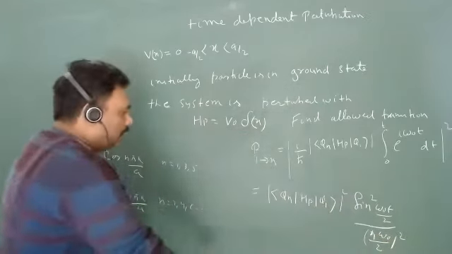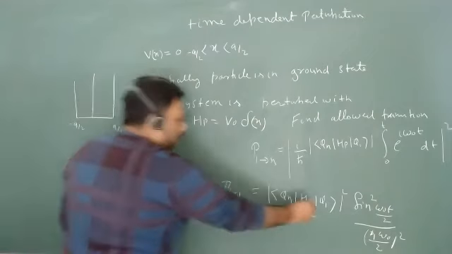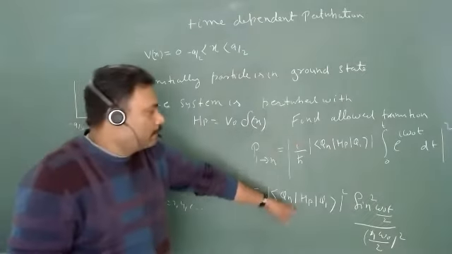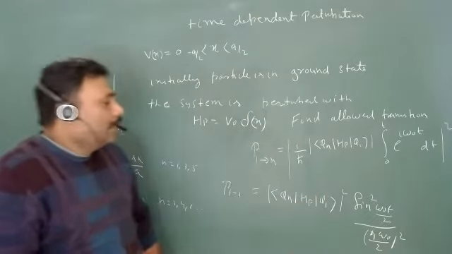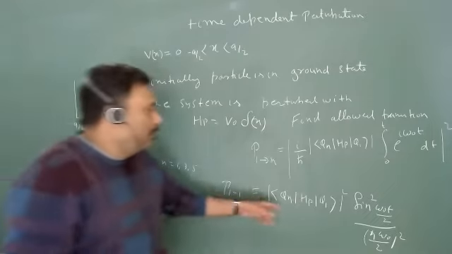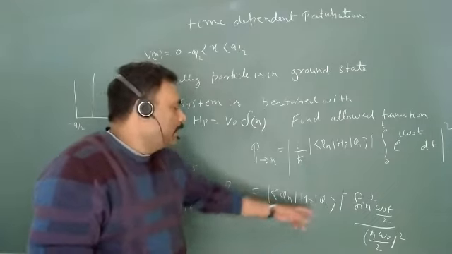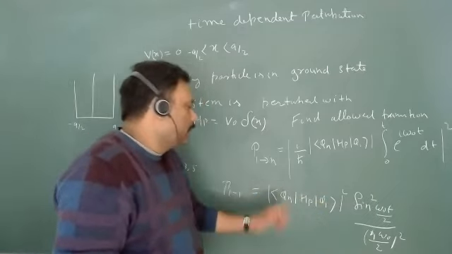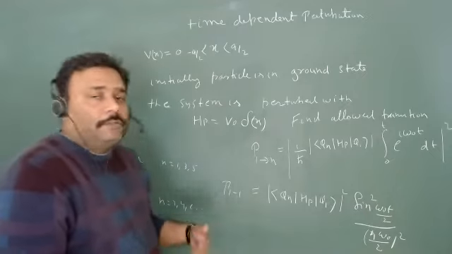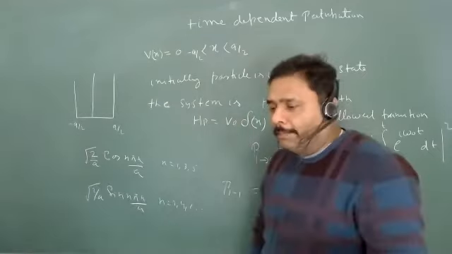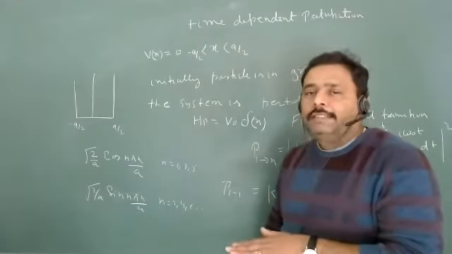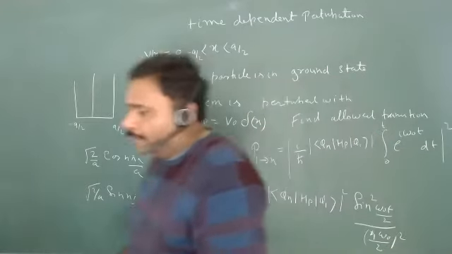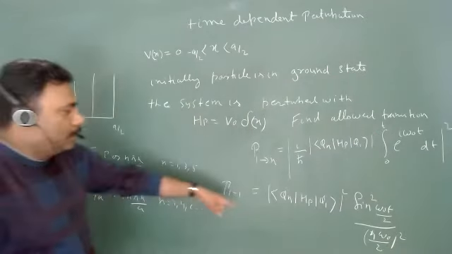This is the main thing, isn't it? And this mod square is there. Are you getting my point? If we are going to calculate this, then this is the main thing. Now, which transition is allowed depends on this particular integration. So we have to just talk about what are the allowed quantum numbers if my particle is in the ground state. And we can also talk about it in general. So let us go for this particular thing.